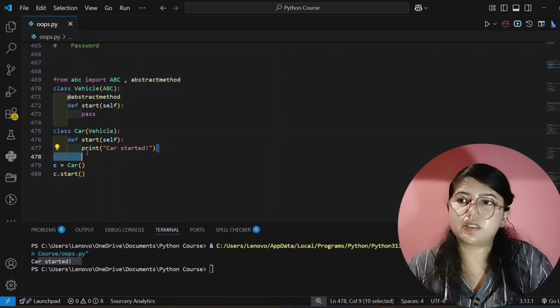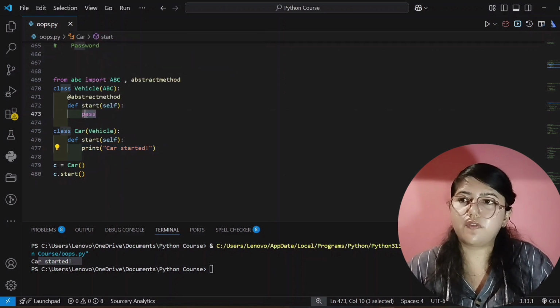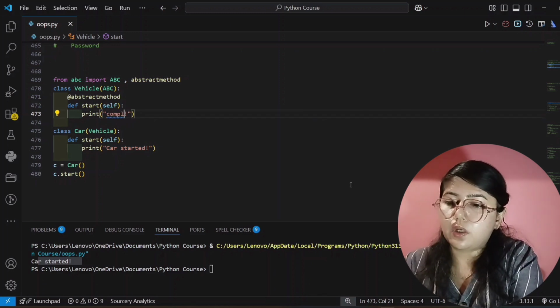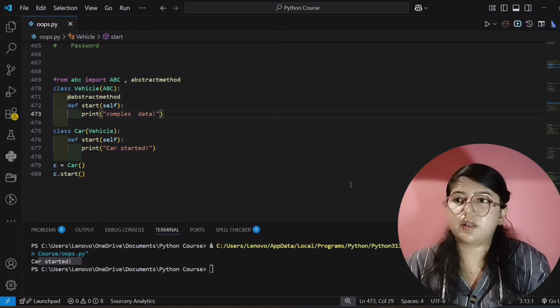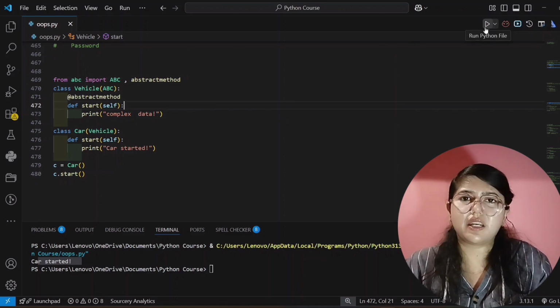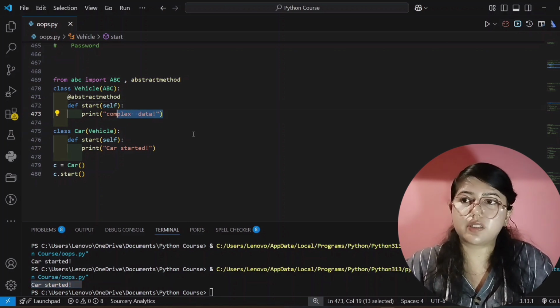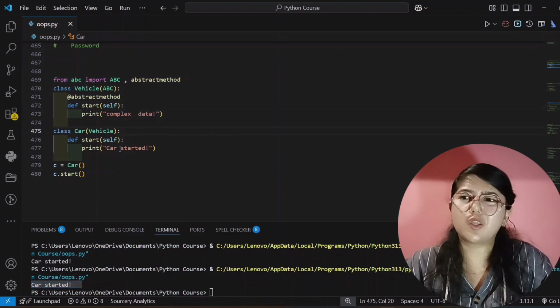If I write here unnecessary or complex data, it will not print that, because this is an abstract method and it will hide that. It is there, it is not removing that, but it is only hiding this. See here, again it's only showing car started, not this. So in this way you can understand that.